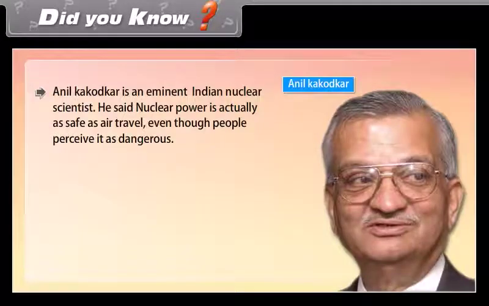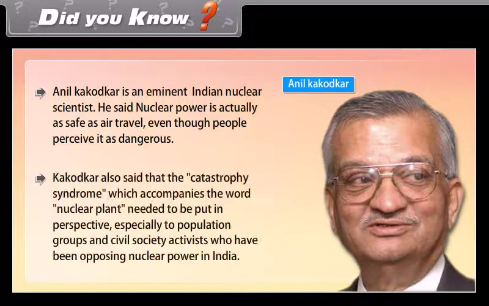Did you know? Anil Kakodkar is an eminent Indian nuclear scientist. He said nuclear power is actually as safe as air travel, even though people perceive it as dangerous. Kakodkar also said that the catastrophe syndrome, which accompanies the word nuclear plant, needed to be put in perspective, especially to population groups and civil society activists who have been opposing nuclear power in India.